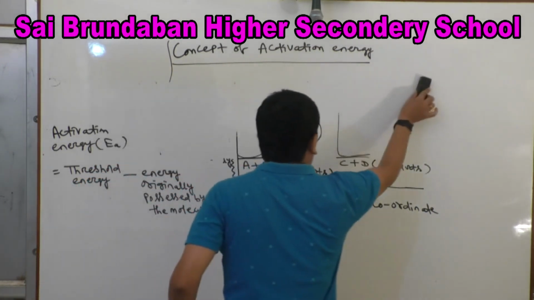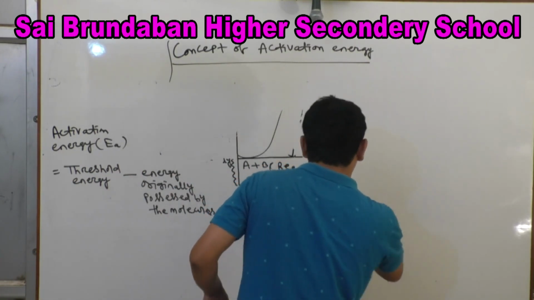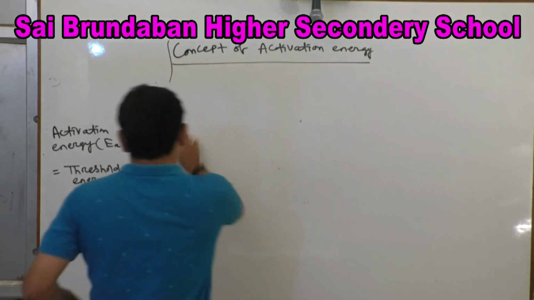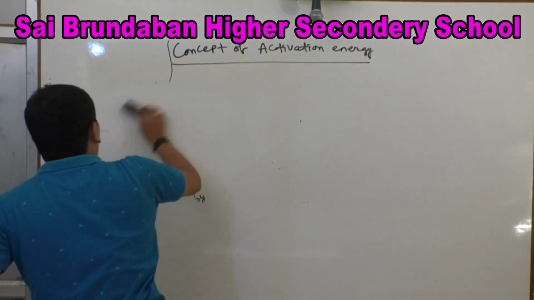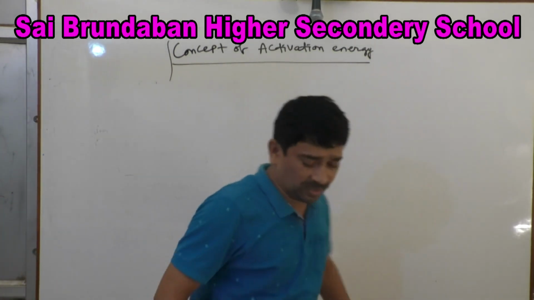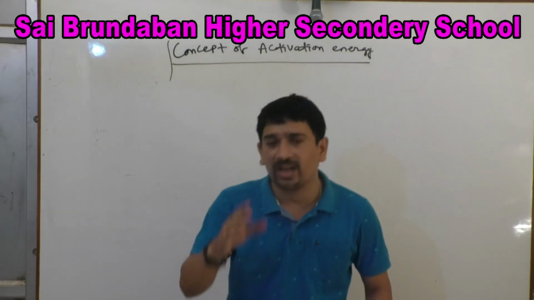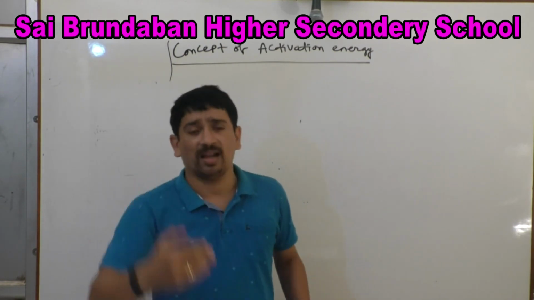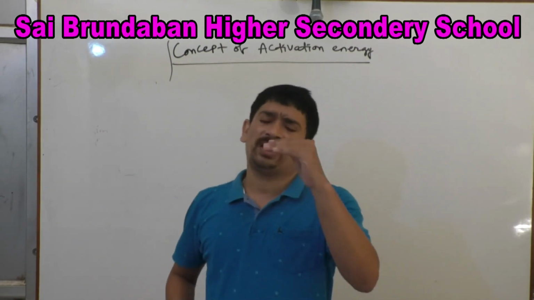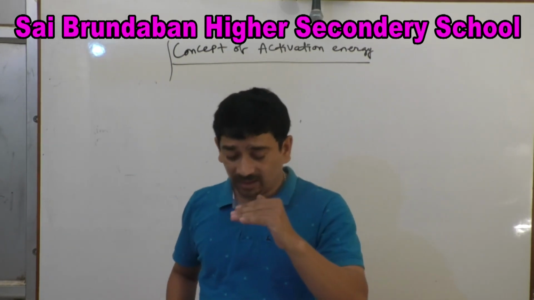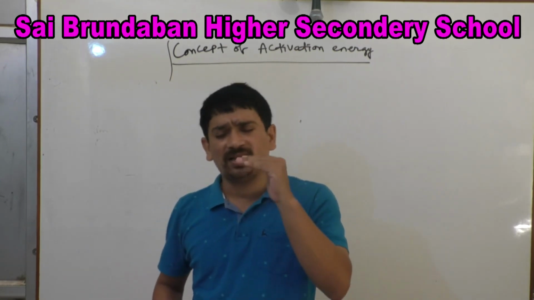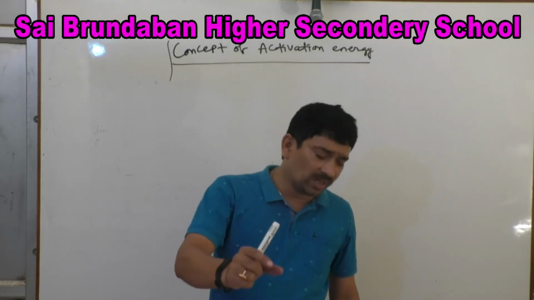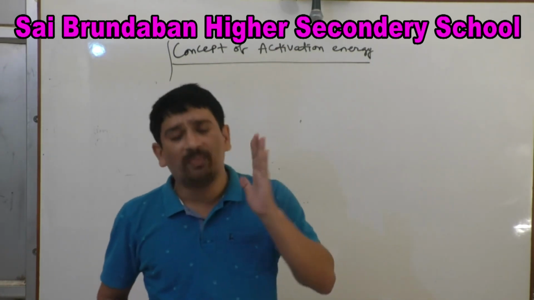So for a fast reaction, activation energy is low. For a slow reaction, activation energy is high. If activation energy is high, the rate of reaction is slow. If activation energy is low, the rate of reaction is fast.